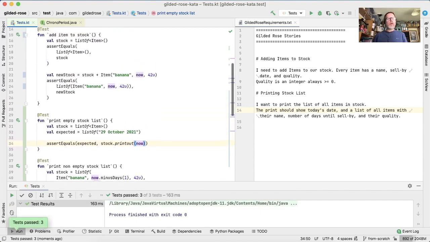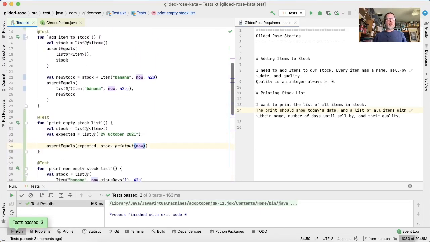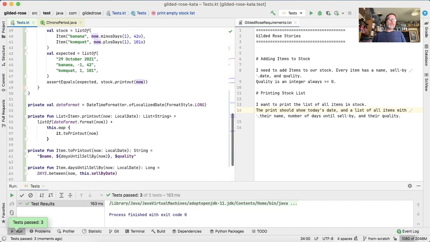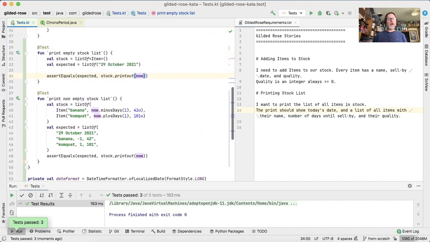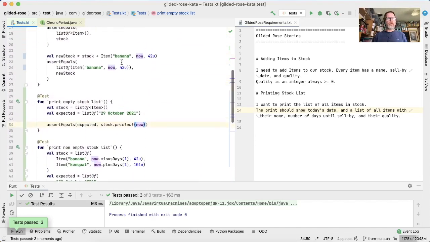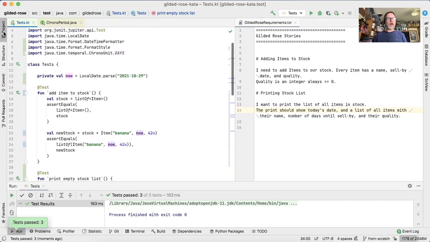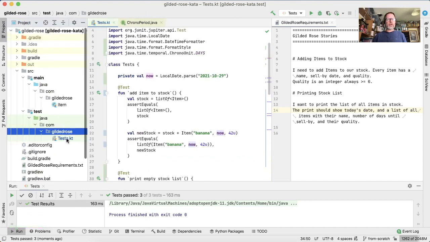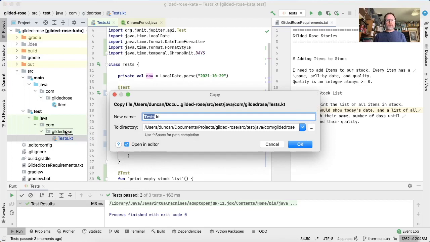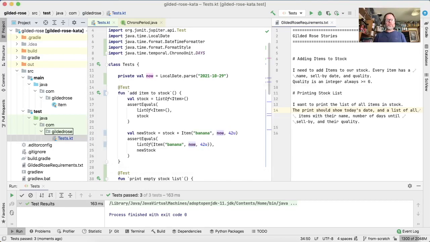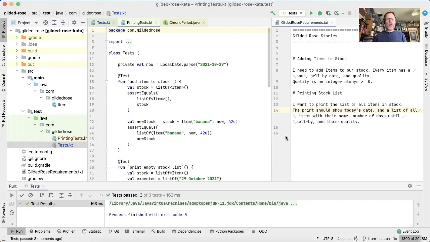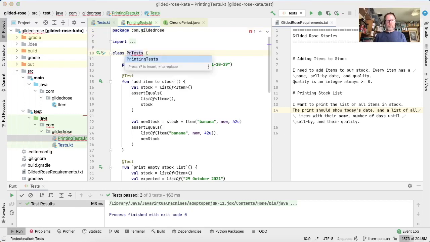Okay, we are running a little bit on the raggedy edge of how long I want this test to be. So maybe before we check it in, we'll say this is really two tests. It is our item tests and our printing tests. So we'll just duplicate this and call it printing tests. Add that. What should there be in printing tests?